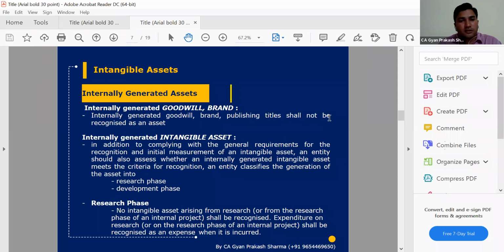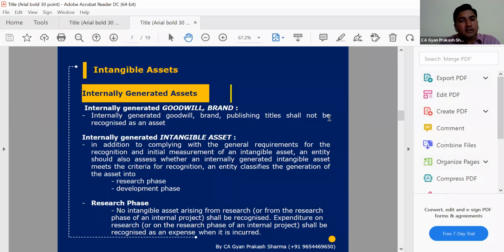So generally in our books of account, unless we sell our business, we will not recognize such internally generated goodwill or branding which we have created. It means we are building our brand in the open market, but we are not recording the transaction or that cost in our books of account or financial statements.